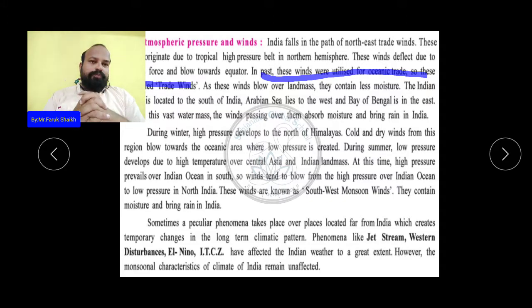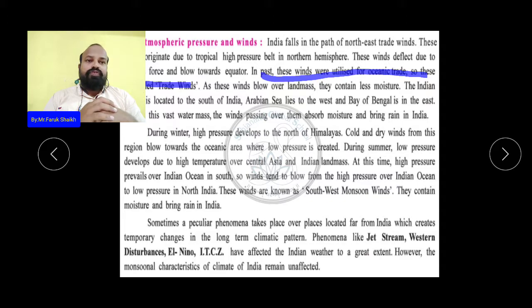Sometimes, because of pressure created in the ocean, peculiar phenomena take place, and we can see temporary changes in the long-term climatic pattern, like the jet stream, western disturbance, El Nino, which is one type of tornado or cyclone, and the ITCZ.